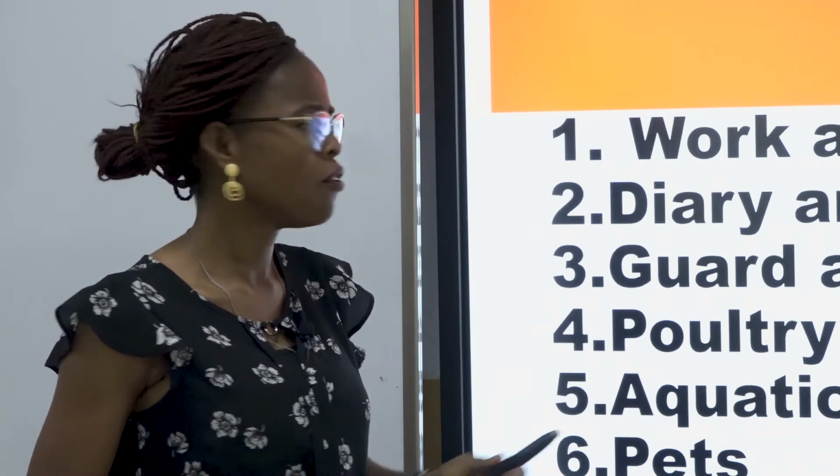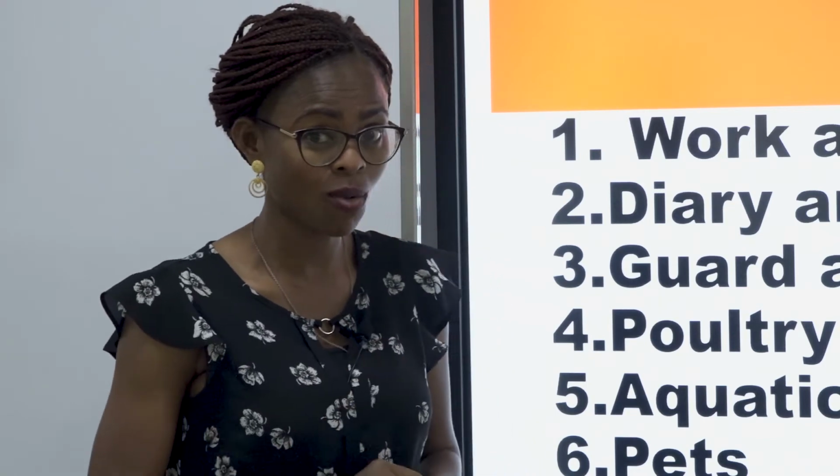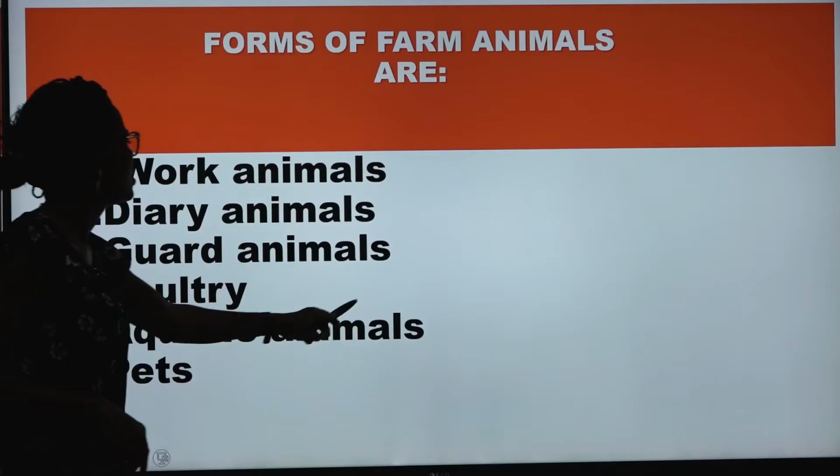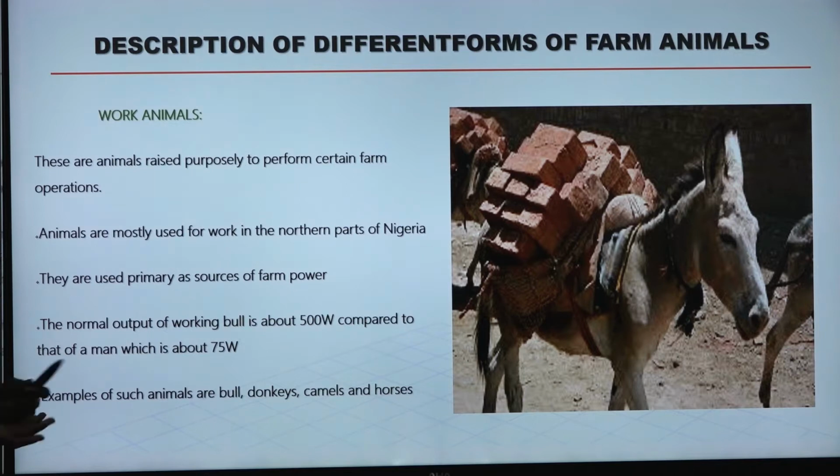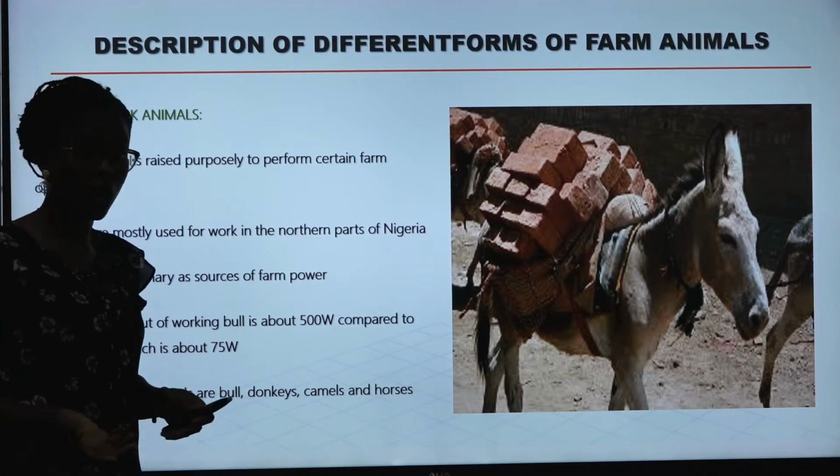Work animal, from the word work, meaning animals are used for what? For work. Let's take a look at some of them that are used for work. Do you know any? Your mind may go, a donkey, right? They are used for work. They are not the only one. They are raised purposely to perform certain farm operation. And these animals are mostly used for work in the northern part of Nigeria. And they are used primarily as a source of farm power.